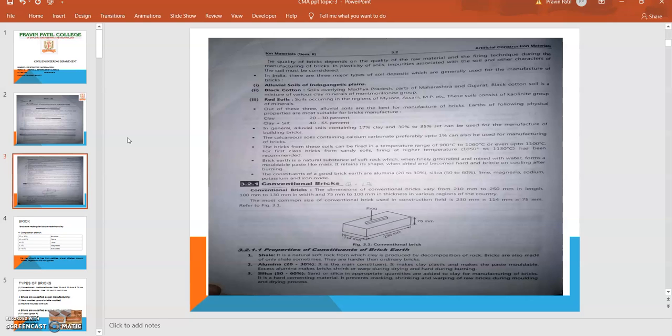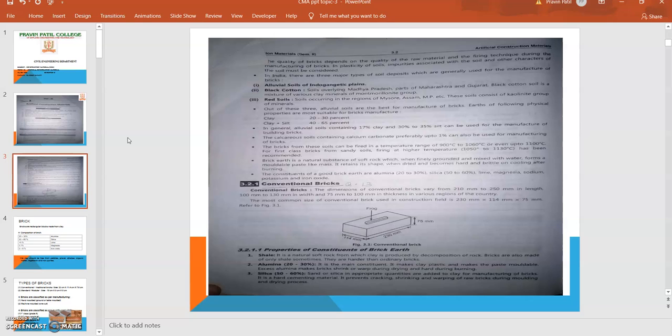Then what is a conventional brick? The dimension of a conventional brick varies from 210 mm to 250 mm in length, 100 to 130 mm in width, and 75 to 100 mm in thickness. The most common size of the conventional brick utilized is 230 by 114 by 75 mm. The figure indicates the conventional brick. Due to the size, these bricks are called conventional bricks. They are big in size as compared to the normal 4-inch brick we utilize.